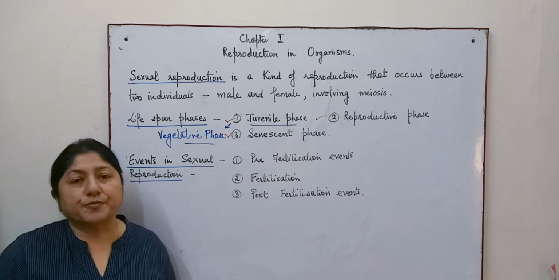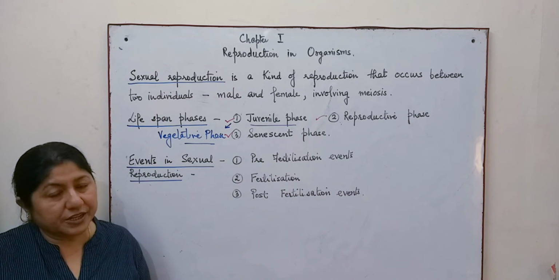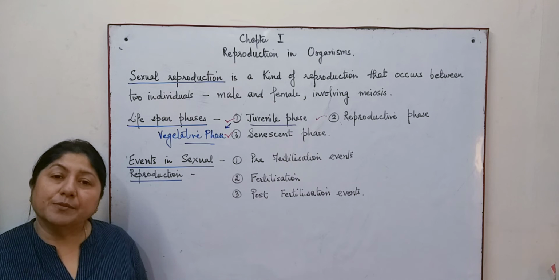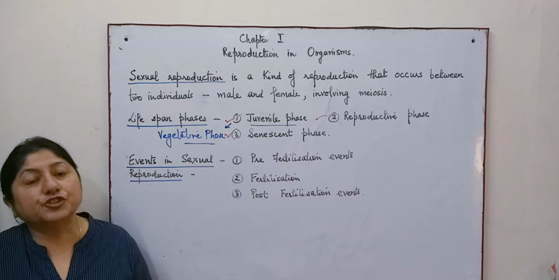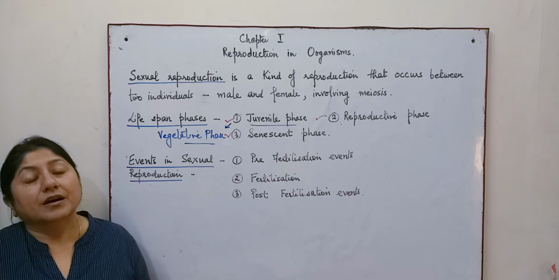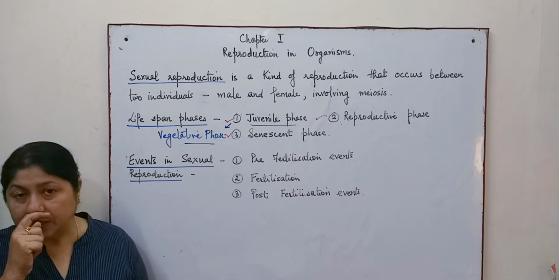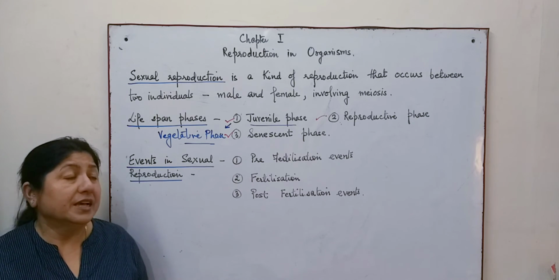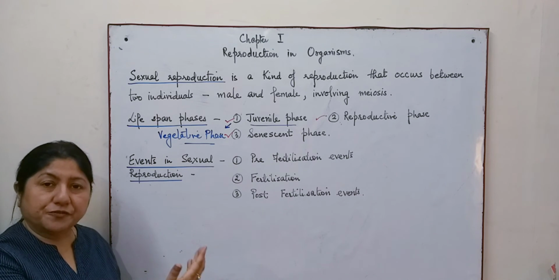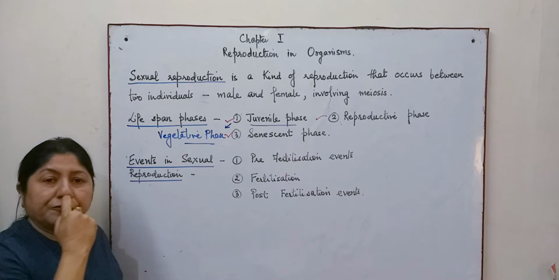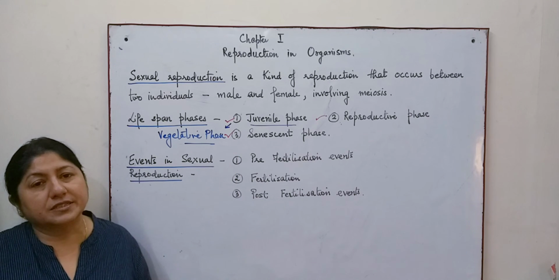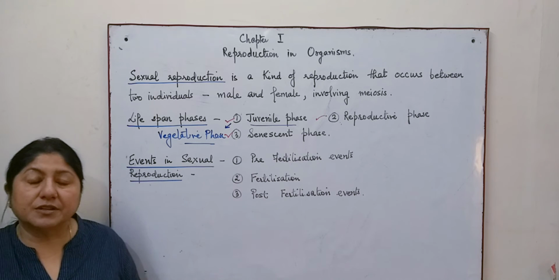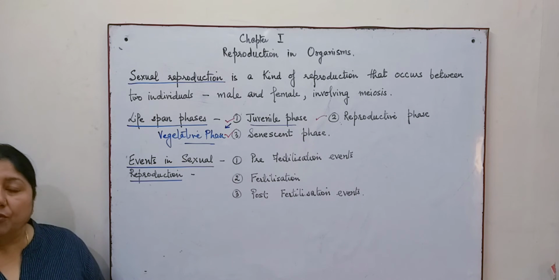Now, during this reproductive phase or initial years, that is known as puberty, the animals will show a lot of changes in their morphology as well as physiology. That will actually lead to the reproductive phase. So we say the end of the juvenile phase is known as the reproductive phase. Now, this reproductive phase also varies.